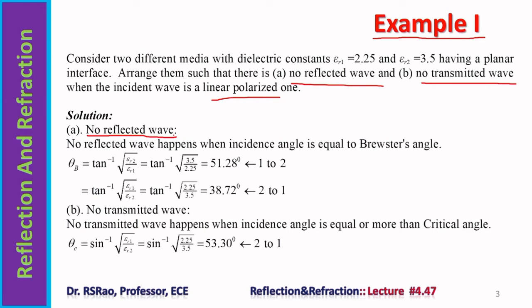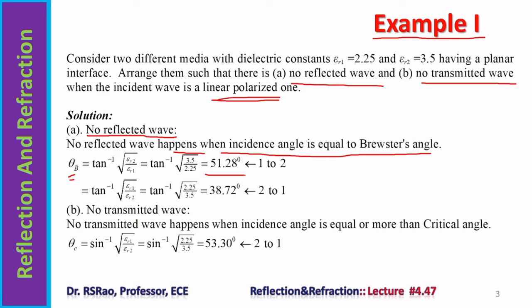So this phenomenon occurs when the angle of incidence is equal to the Brewster angle theta b, and it happens when the incident wave is parallelly polarized. So the arrangement is made in such a way that the wave is parallelly polarized. No reflected wave happens when the incidence angle is equal to the Brewster angle. The formula for Brewster angle is tan inverse square root of epsilon r2 by epsilon r1. Substitution results in 51.28 degrees. This is the Brewster angle when the wave is traveling from medium 1 to medium 2.